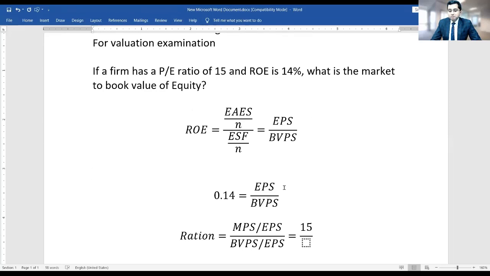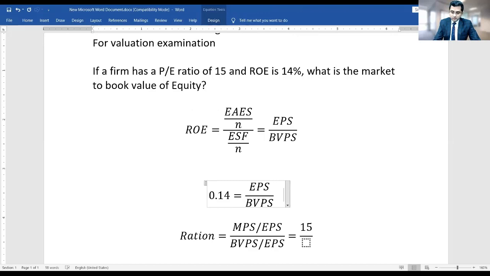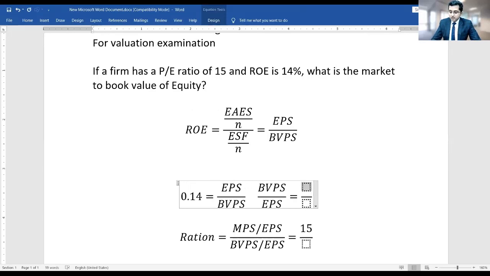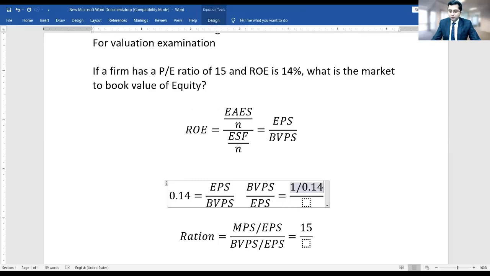I need BVPS upon EPS, so if I invert it, BVPS upon EPS will become 1 divided by 0.14.